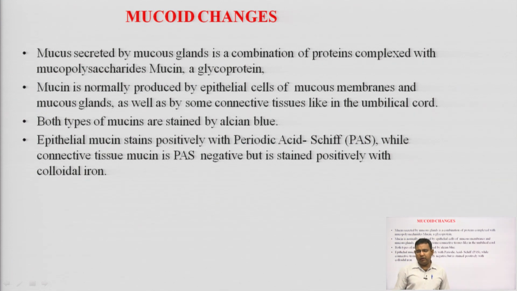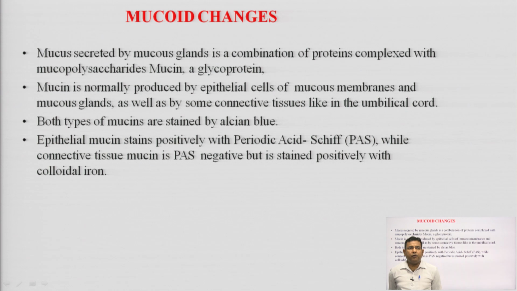Now, come to the mucoid changes. Mucoid is related to mucus. Mucus secreted by mucus glands is a combination of protein complexed with mucopolysaccharide, mucin, a glycoprotein. So, mucin is a glycoprotein.